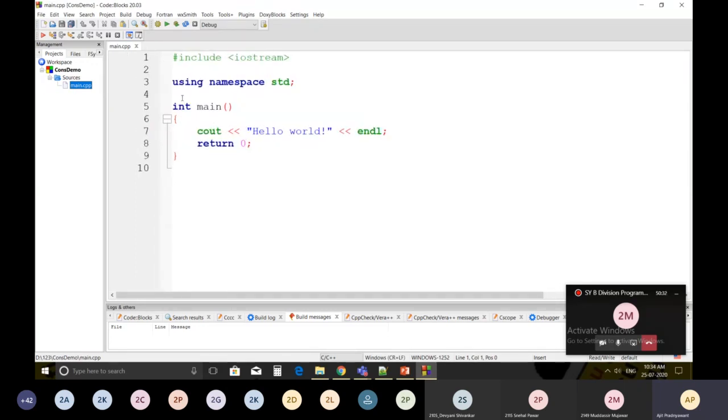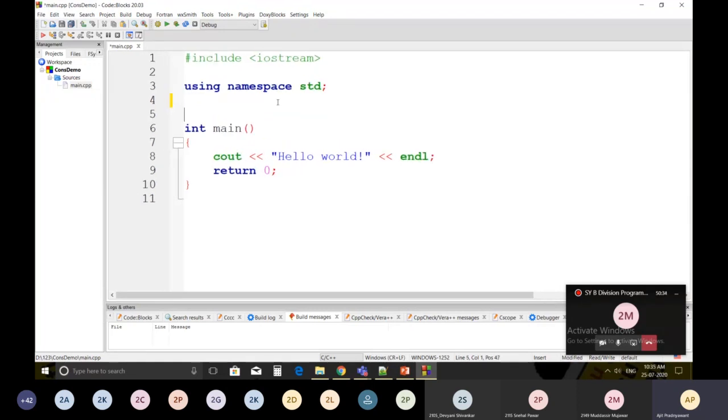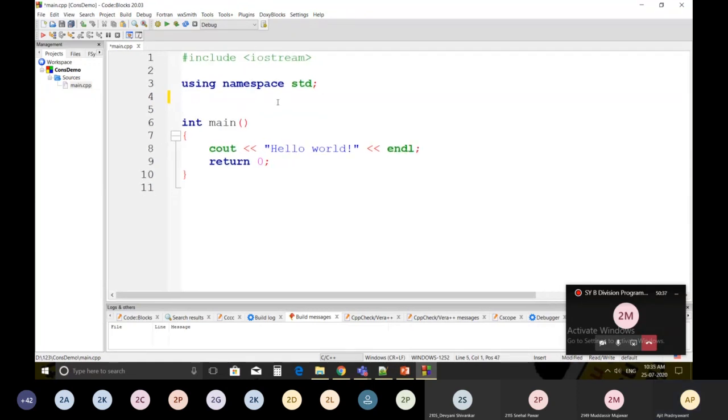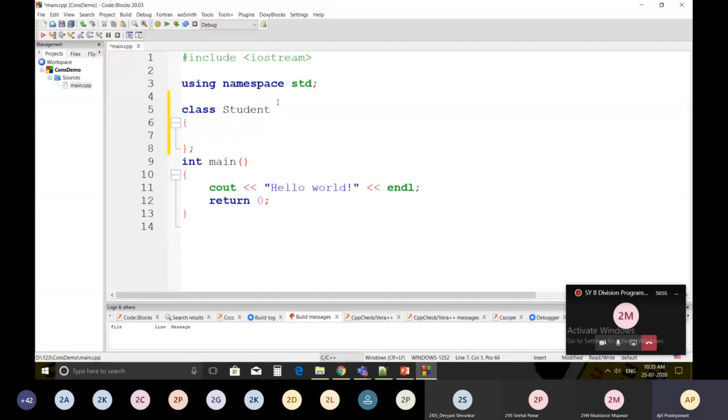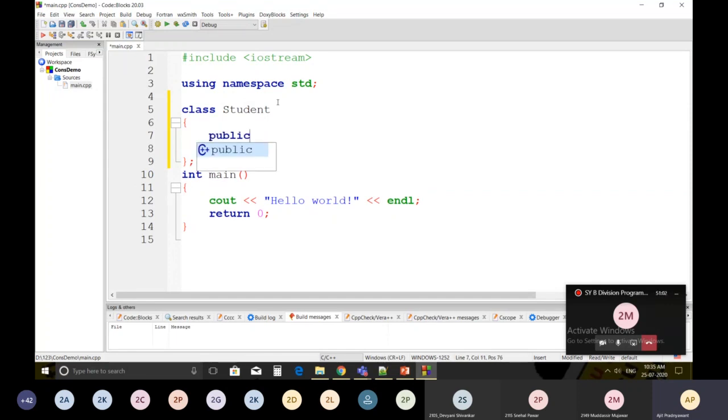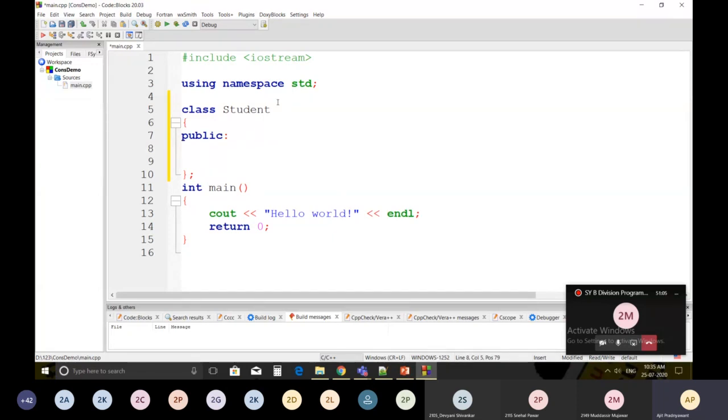So I'm going to define one class over here. First of all, I'm going to demonstrate the constructor and then the destructor. So class student, in this class I will have public, and then I'm going to define the constructor.